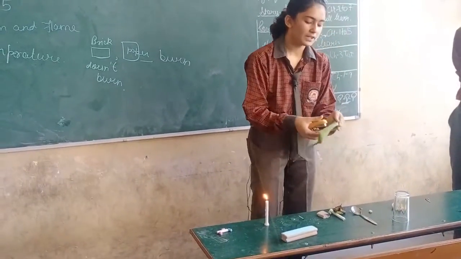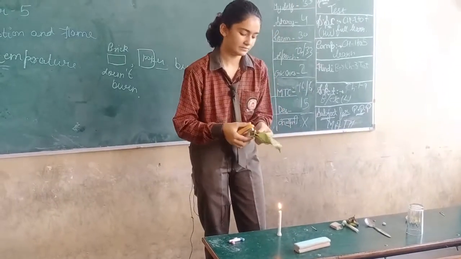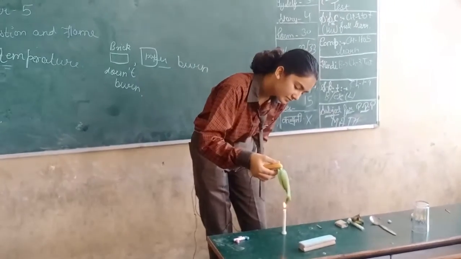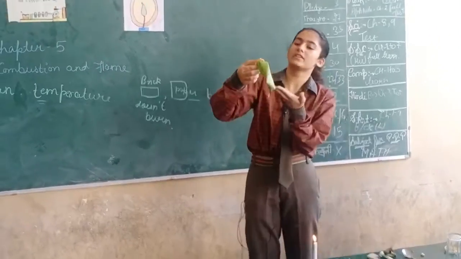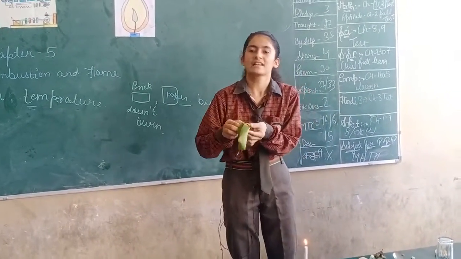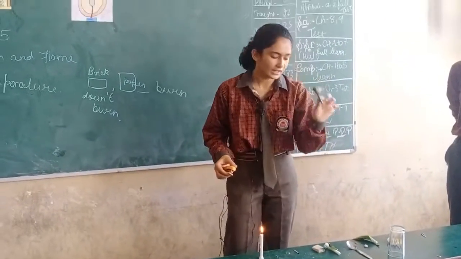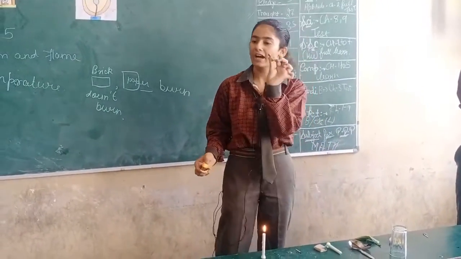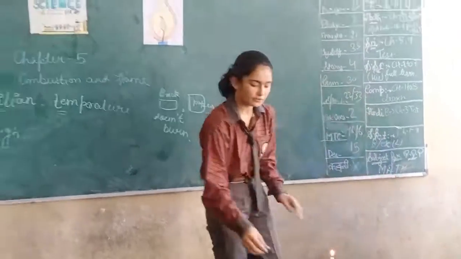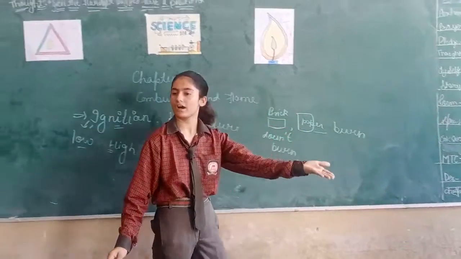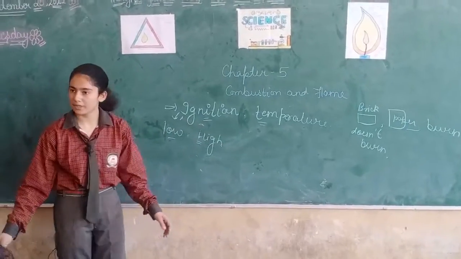But now we will take an example of fresh leaf. See what will occur. See, it doesn't get burnt till now. So fresh leaf, dried leaf and artificial leaf have different ignition temperatures.